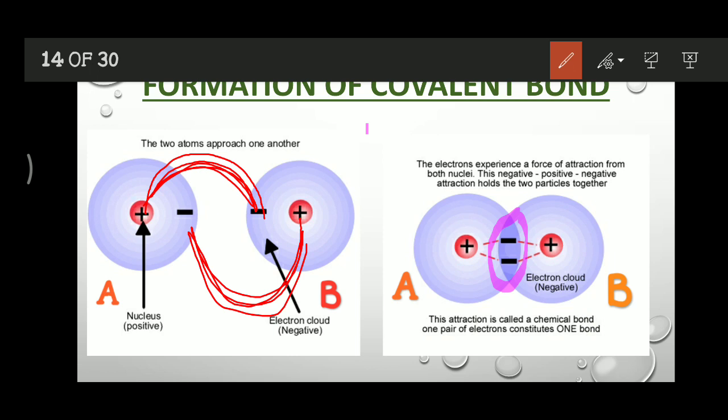After overlapping, after sharing, the movement or revolution of the electron ceases. The electron cannot revolve around the nucleus, and the electron just stays between these two nuclei. Due to this force of attraction the atoms cannot separate, and a bond is established. This type of bond is called a covalent bond.